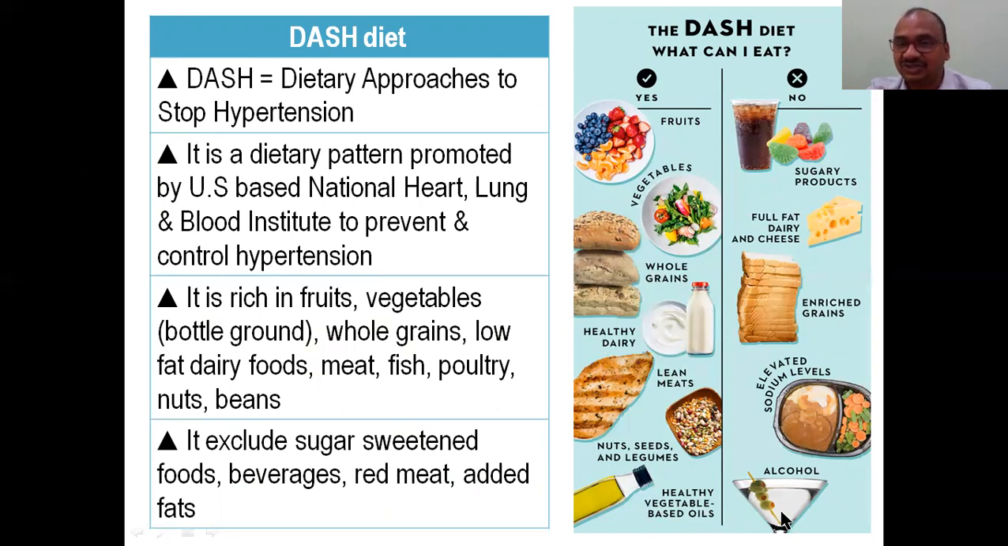Generally you will also like these foods, but it is very dangerous. So the food we generally like, we cannot take. That's why DASH means Dietary Approaches to Stop Hypertension. Be daring and dashing in the food, daring and dashing.